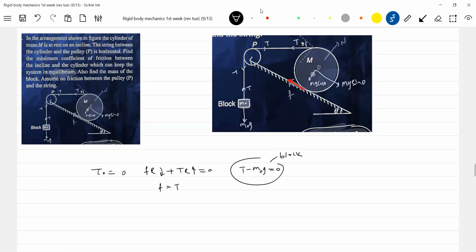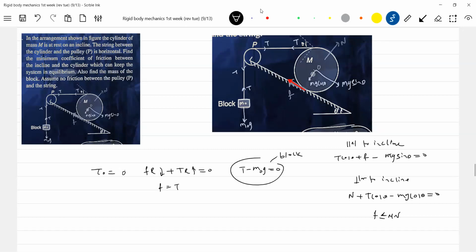Now we'll go for equilibrium on the incline, parallel to the incline, and perpendicular to the incline. Perpendicular to the incline will be N plus T sin theta. For equilibrium, what should be the condition? F should be less than or equal to mu N. Solving this, we'll get the required answer.